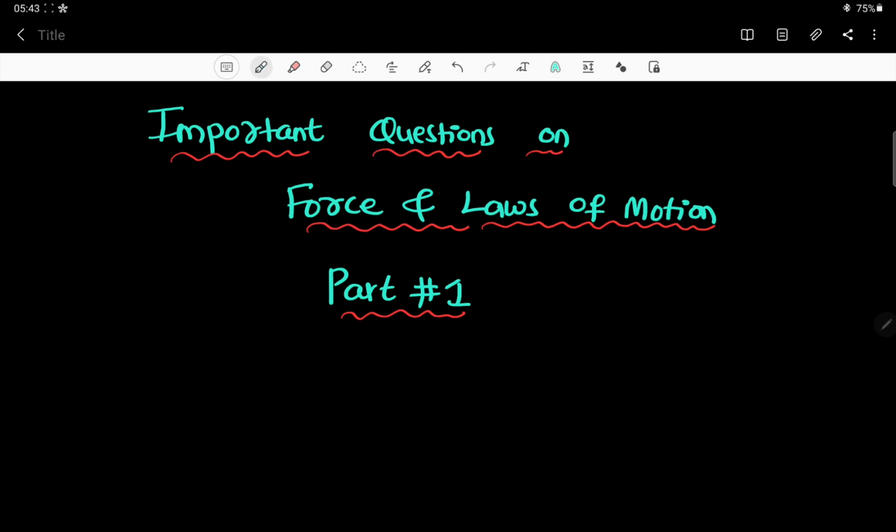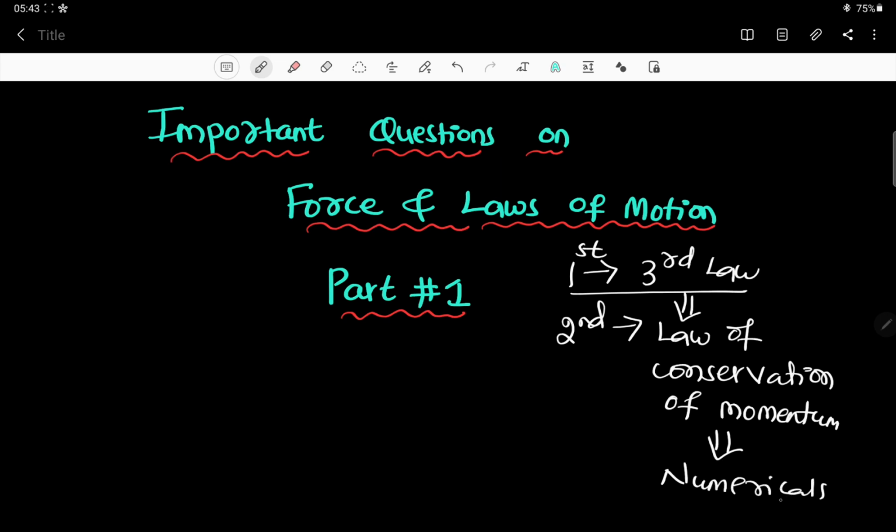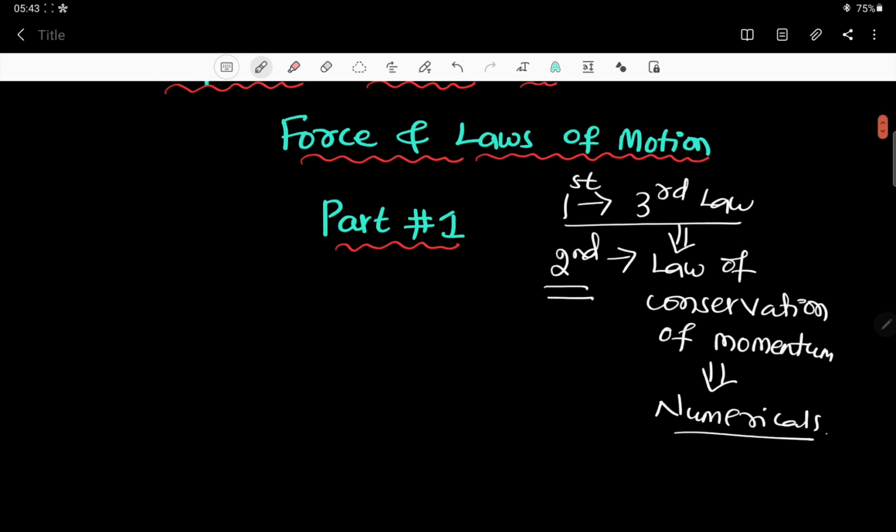In part one, up to the third law of motion has been covered in the first video, and in the second video, along with this third law, we have discussed the law of conservation of momentum. You must have an idea about this already if you have studied this chapter. Whatever numericals are related to the law of conservation of momentum are discussed in the second video. All right, then let us start this video.